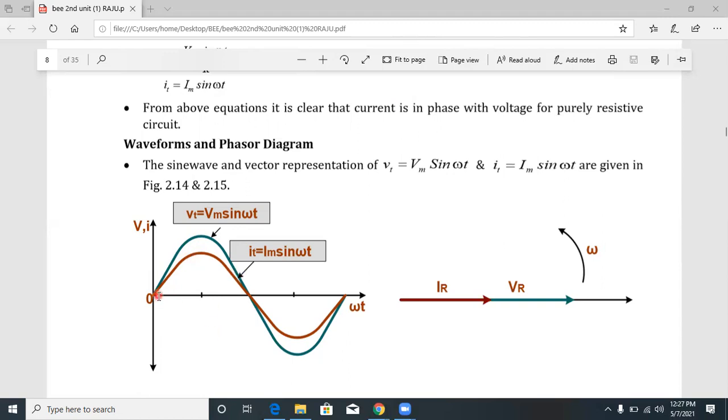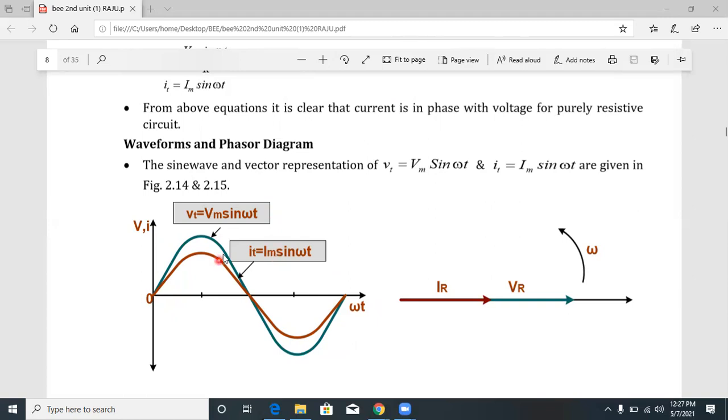Starting from 0, the two waveforms coincide at 0 degrees. They coincide at 90 degrees, and they are again 0 at 180 degrees, and the same way at 270 and 360. So these two waveforms are in phase. There is no phase difference between these two vectors.